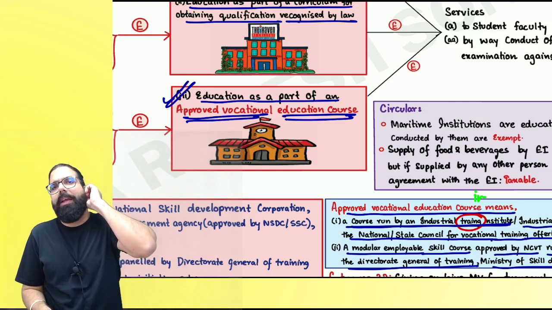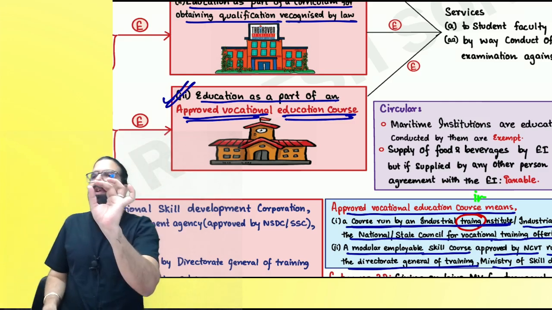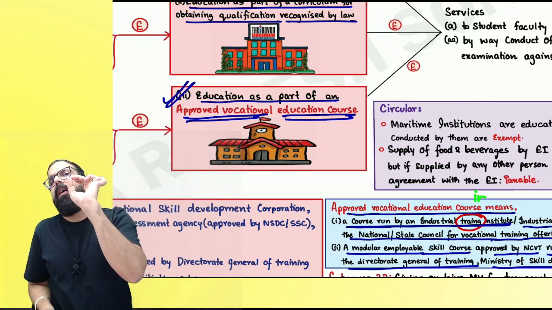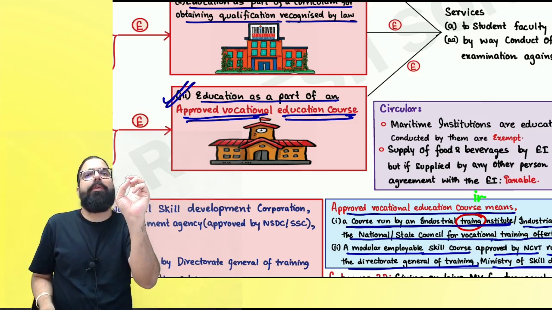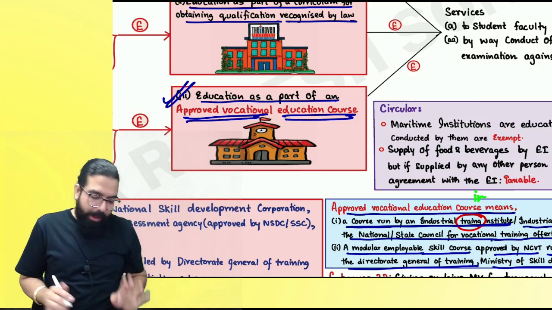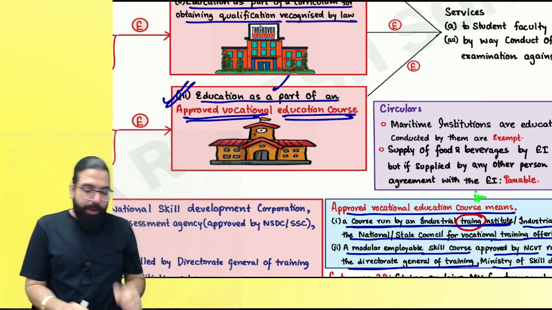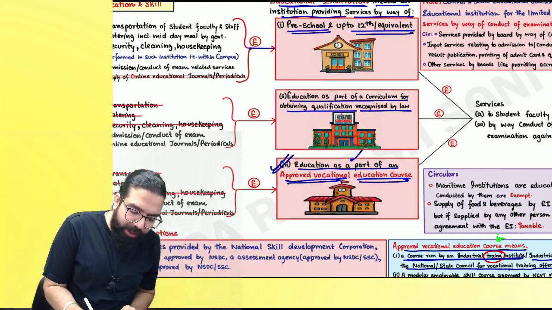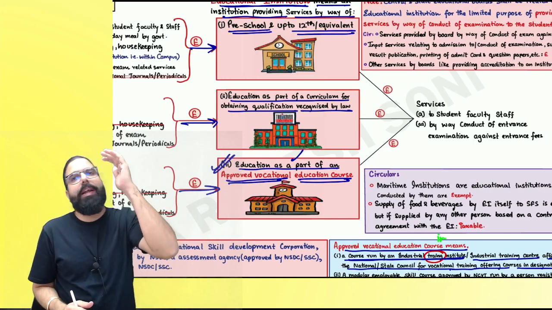So can you go ahead and tell me what are the three kinds of education that come under educational institution: preschool up to 12th, education which leads to a qualification, and the last one, everyone, education provided as part of an approved vocational education course. Now they are going ahead and telling, first of all, we have to see services provided to them, and then we'll talk about services provided by them.